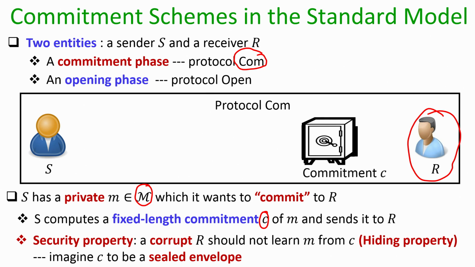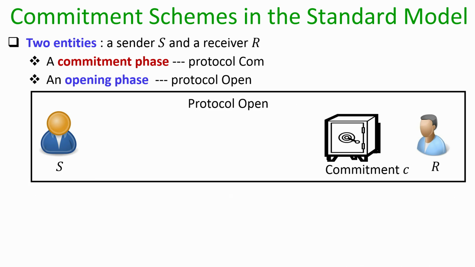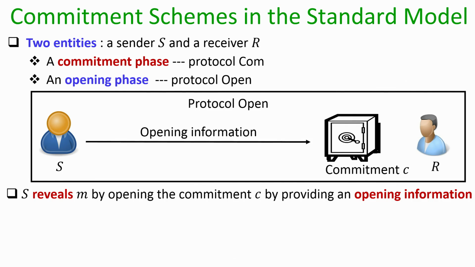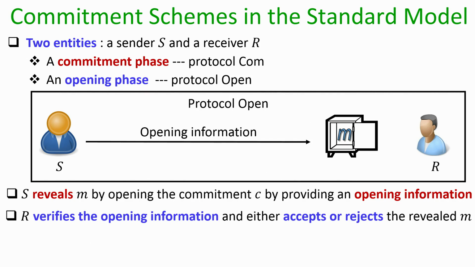So, from its viewpoint, the C should look like a sealed envelope. It cannot see what exactly the message kept inside the commitment is. The second protocol is the opening protocol, which implements the opening phase, where the sender reveals the message by providing some kind of opening information, and once the opening information is provided, R verifies it and opens the sealed envelope, and based on certain criteria it either accepts or rejects the value which is now revealed in the opening phase.